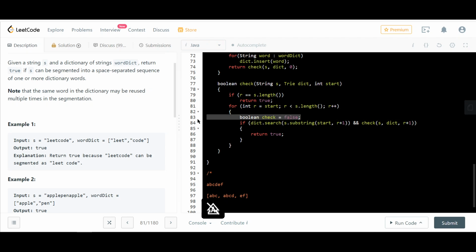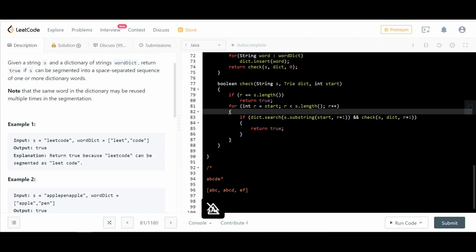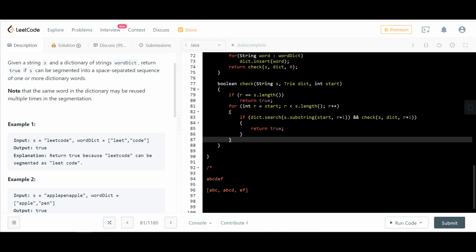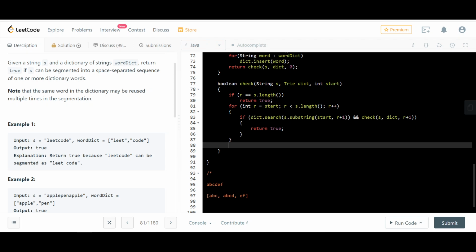Then I don't need this. So I tried all combinations. For example, in this case, I will try ABC and I look for the EF, which I won't find. Then I will try ABCD and look for EF, which I will find. So this is good. We tried all combinations here.